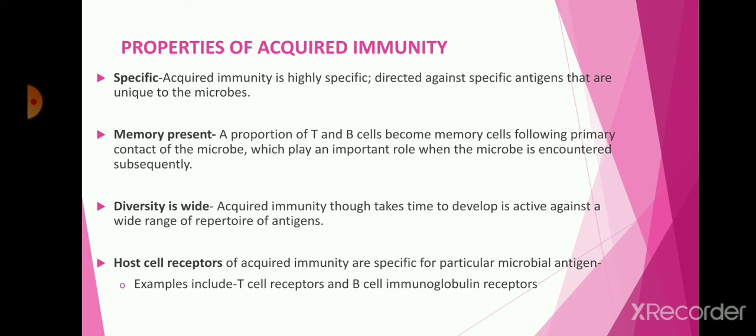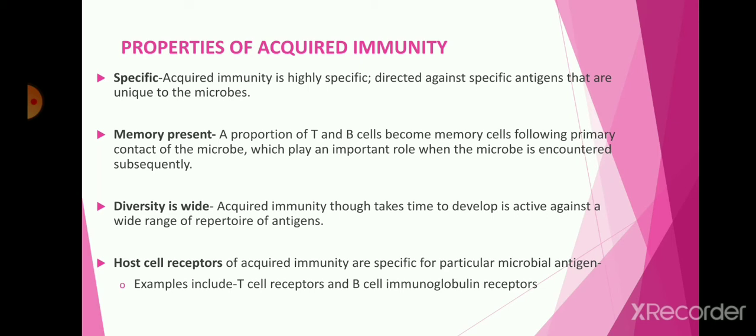We know that the innate immune system doesn't carry memory, but acquired immunity has memory. By using this memory, they can recognize the microorganism, and by recognizing it, they produce the antibodies, and these antibodies are highly specific towards the microorganism and its antigen.